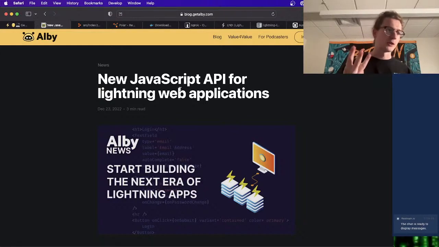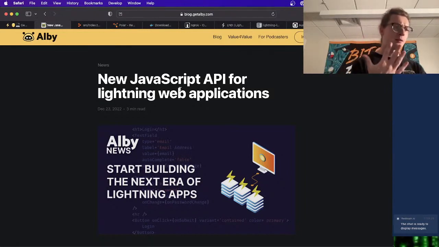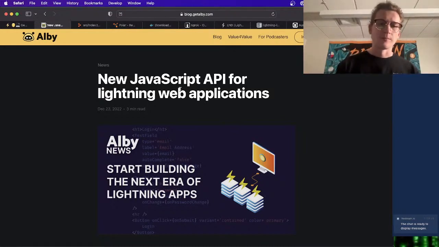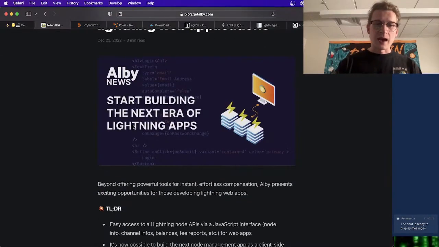You could sign messages. You could do keysends, which is really cool actually. And I think you could do LNURL auth, but I never messed with that personally. But that's all you could really do. There was no deeper info into your channels or opening channels, anything like that. But they added that recently.